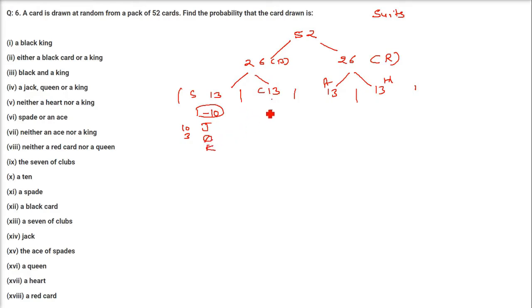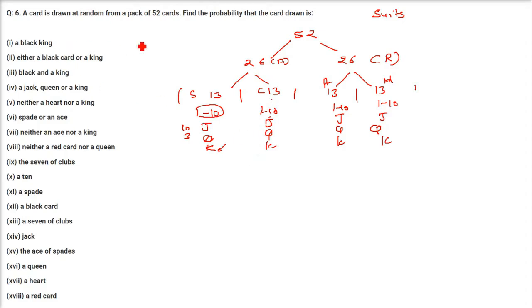So when we have, say, Queen, if it is of hearts, we say Queen of Hearts. One queen will be here. All this will have 1 to 10, J, Q, K. All this will have 1 to 10, J, Q, K. This will also have 1 to 10 cards and J, Q, K. So if you say King, so King of Spades, King of Hearts, King of Clubs, like this you say, right? So now let us go to the questions.